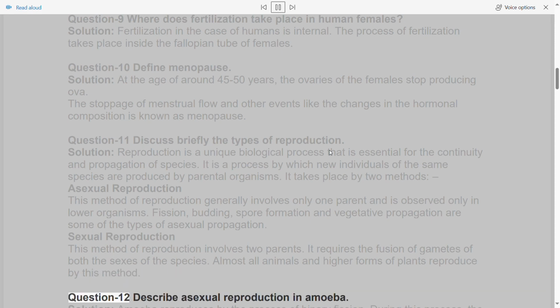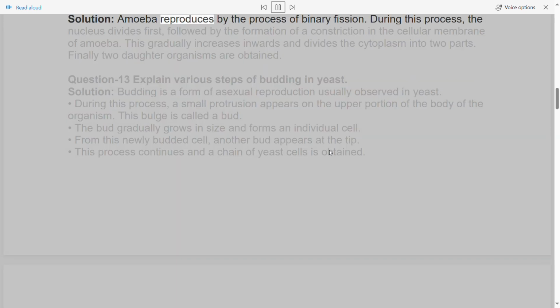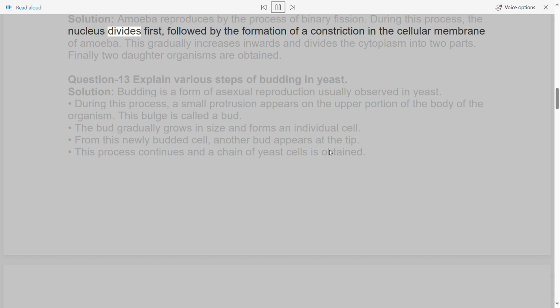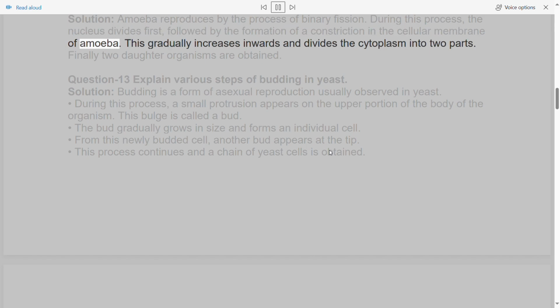Question 12. Describe asexual reproduction in amoeba. Solution: Amoeba reproduces by the process of binary fission. During this process, the nucleus divides first, followed by the formation of a constriction in the cellular membrane of amoeba. This gradually increases inwards and divides the cytoplasm into two parts. Finally, two daughter organisms are obtained.